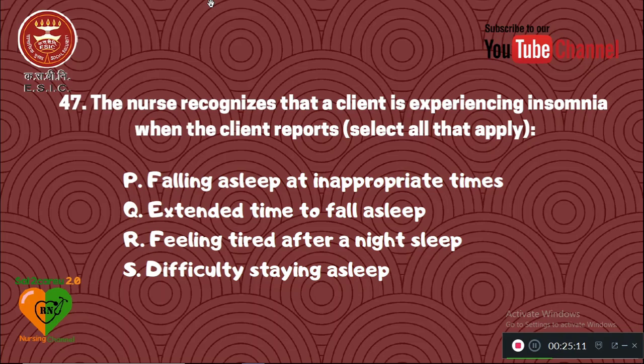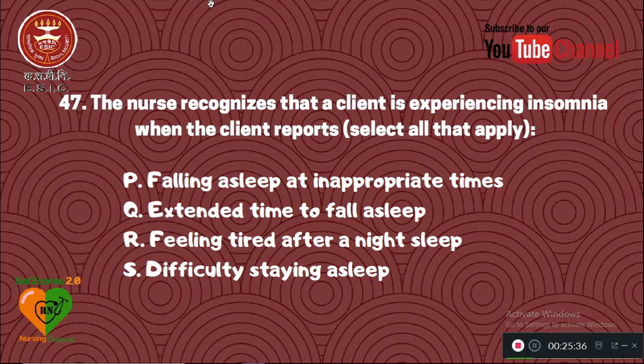47. The nurse recognizes that a client is experiencing insomnia when the client reports. Select all that apply related to insomnia. P. Falling asleep at inappropriate times. Q. Extended time to fall asleep. R is feeling tired after a night's sleep. S is difficulty staying asleep.